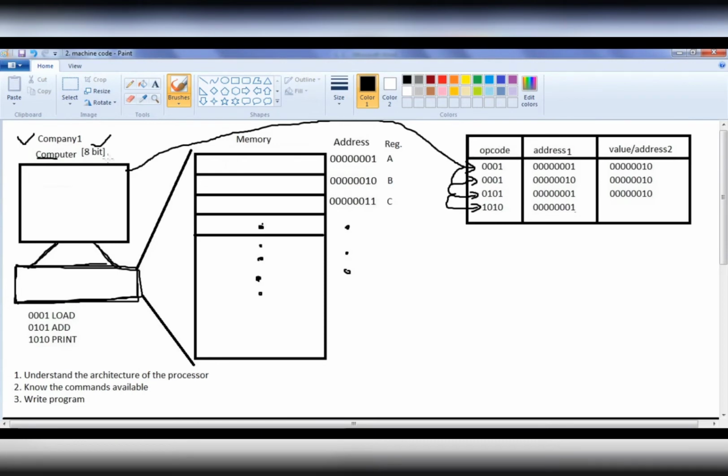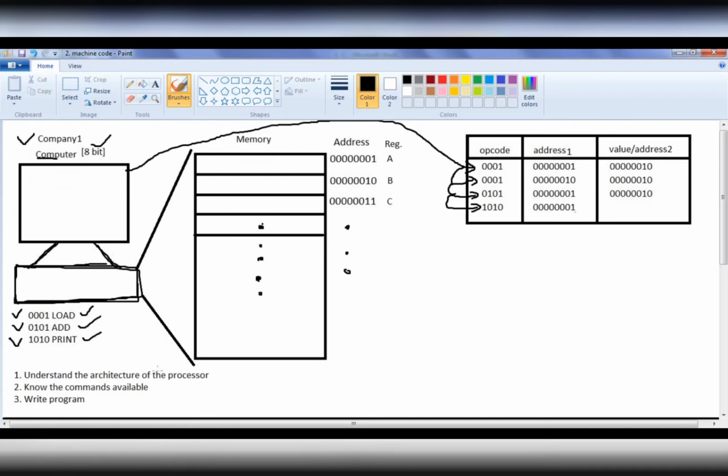If you want to write code or tell this computer to do something, first thing is you need to understand what the tokens of this computer are. So here we have some tokens written. 0001 indicates the load command or load token. 0101 indicates the add command. 1010 indicates the print command with respect to this hypothetical machine.